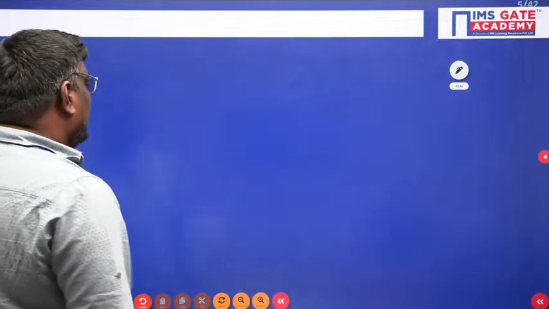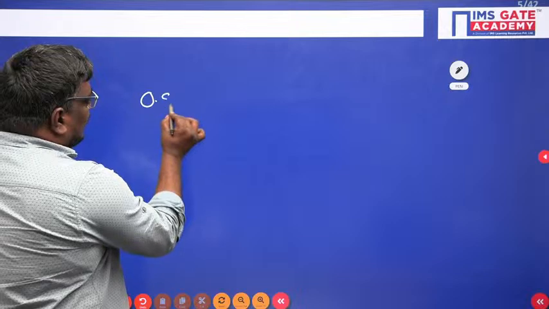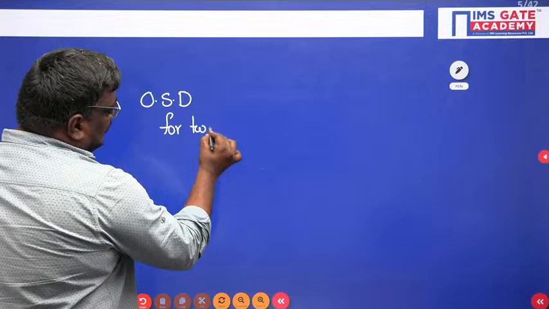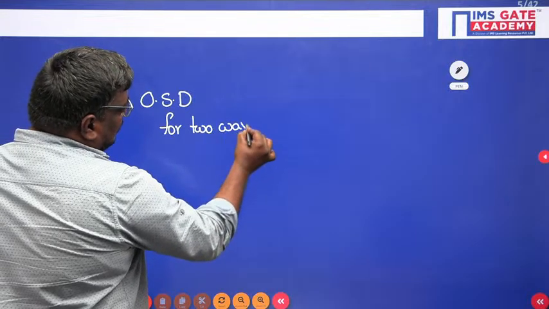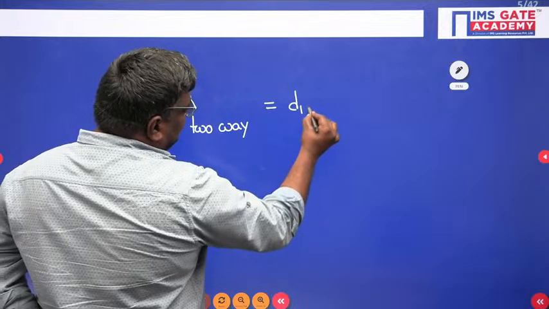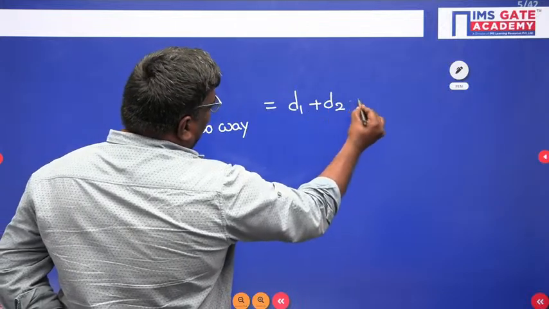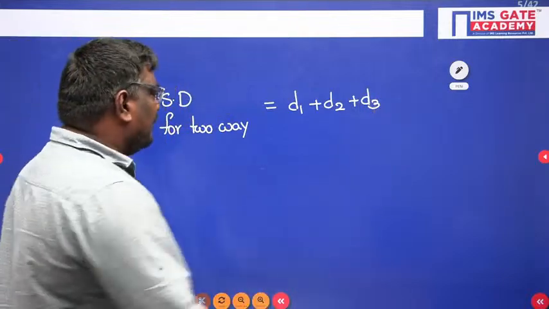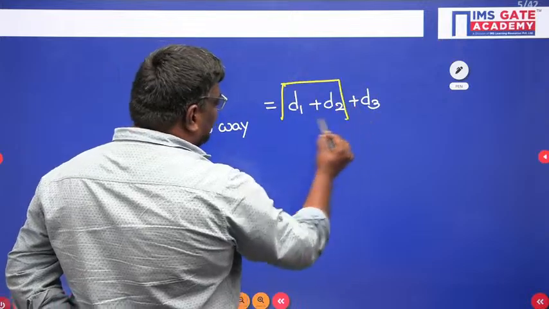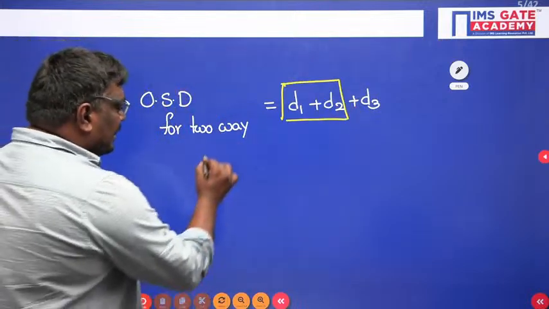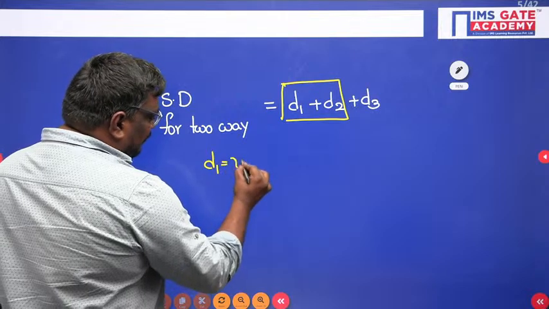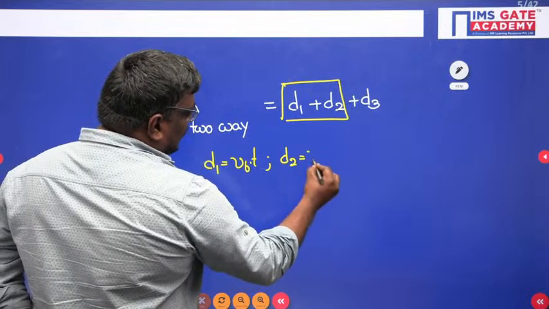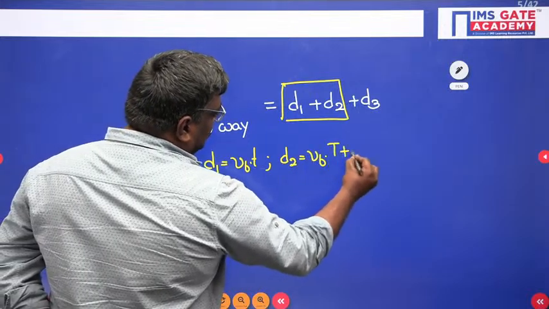Now let me tell you OSD or overtaking side distance for two-way traffic. OSD for two-way traffic can be taken as D1 plus D2 plus D3. If they ask you for one-way traffic, it can be taken as D1 plus D2. So what do you mean by D1? D1 is nothing but VB into T.